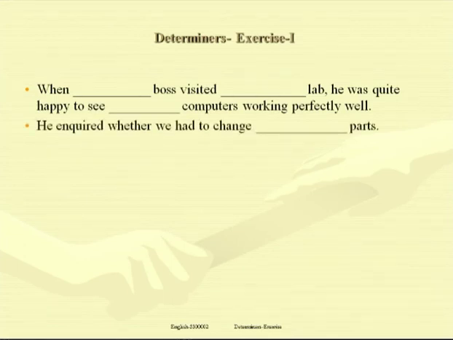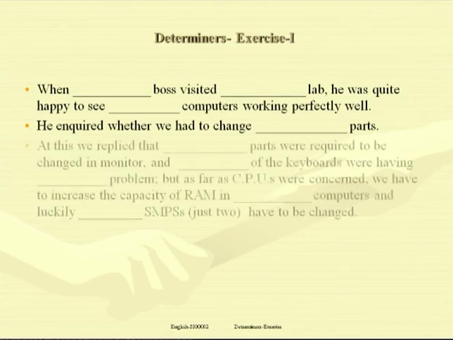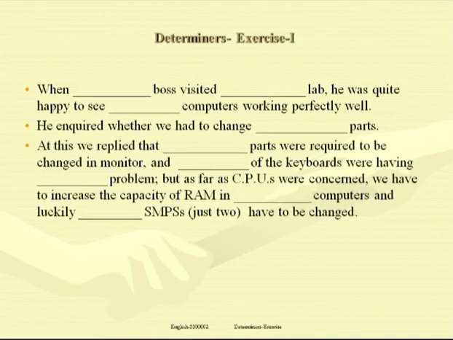He inquired whether we had to change any parts. Who inquired? Jack's boss inquired whether they had to change any parts, asking a question, and that's why any parts. At this we replied that some parts were required to be changed in monitors, more than one.